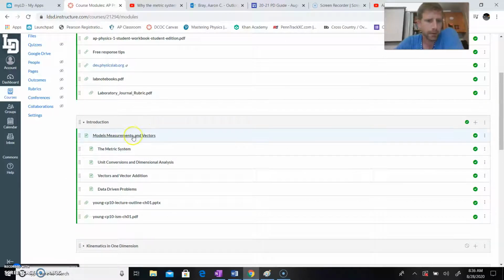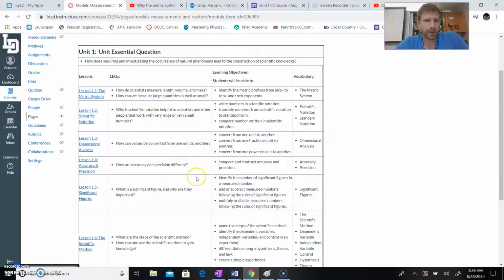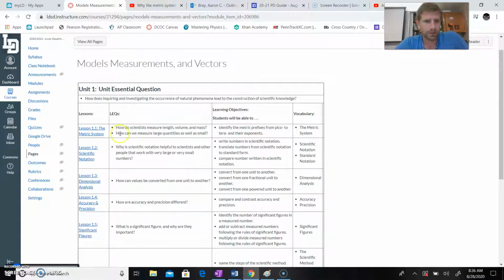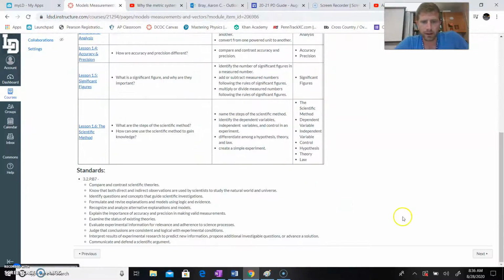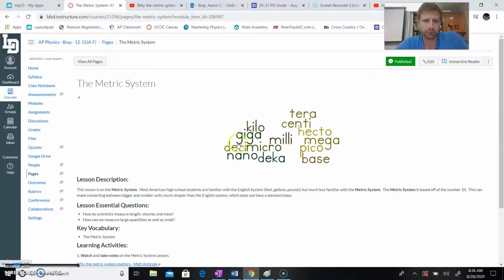But if you go into a page within the unit, how I want to organize the course this year, first page will be, this won't necessarily always be there, but the standards of what we're trying to learn, the objectives for the lessons. And then each next page here, say the first little unit is a review on the metric system.